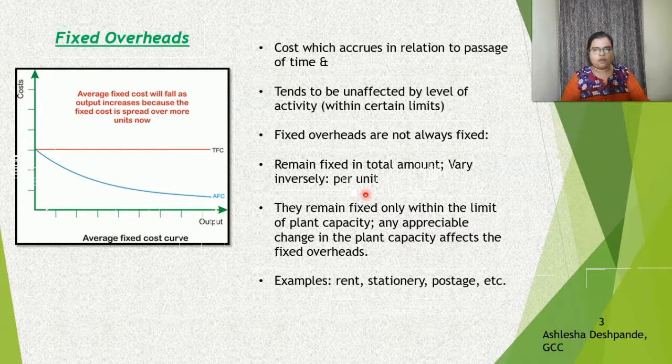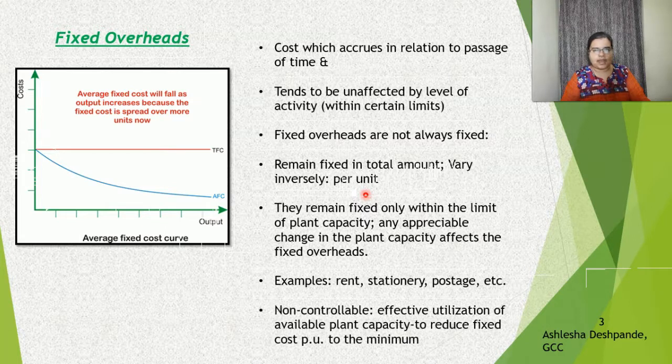Very common examples of fixed overheads are rent, stationery, postage. And one important thing you have to note is that fixed overheads are generally non-controllable in nature. However, though you cannot control them, you can still keep a track of the fixed cost. How can you do that? By effective utilization of available plant capacity. What will happen if you effectively use the plant capacity? It will help you to reduce the fixed cost per unit to the minimum.